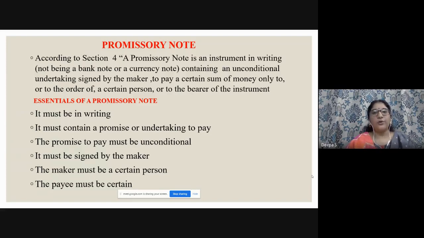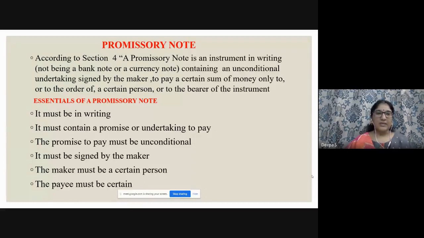Section 4 deals with the promissory note, containing an unconditional undertaking signed by the maker. It's not a bank note or currency, whereby conditions will be there, right? By the maker to pay a certain sum of money to or to the order of a certain person. Most of us might have seen the promissory note in the banking books. I hereby promise to pay B 2000, within a certain limit, right? That is called the promissory note.